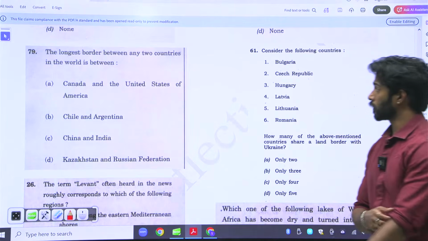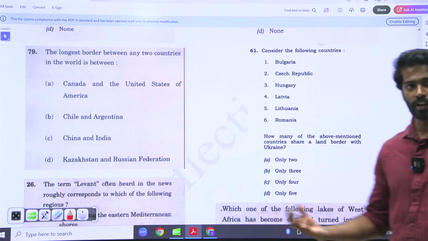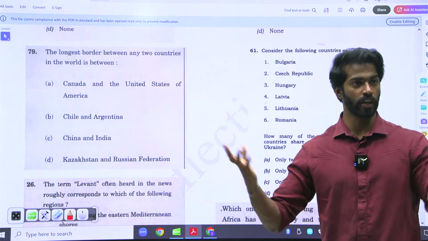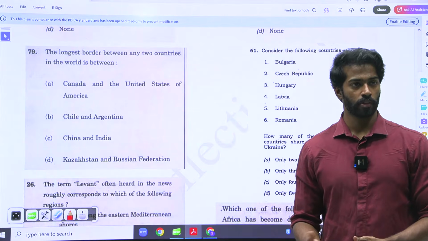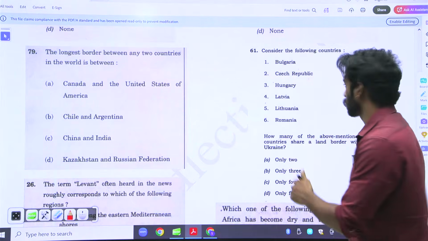The longest border between two countries in the world. For this, again, visualization is very important. If you look at Canada, Canada is very big. Then again, United States is also very big. They have the longest border. So A is the answer.